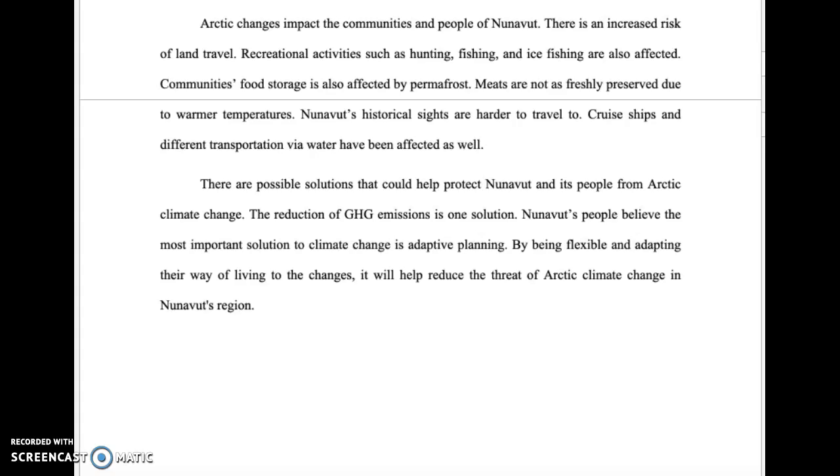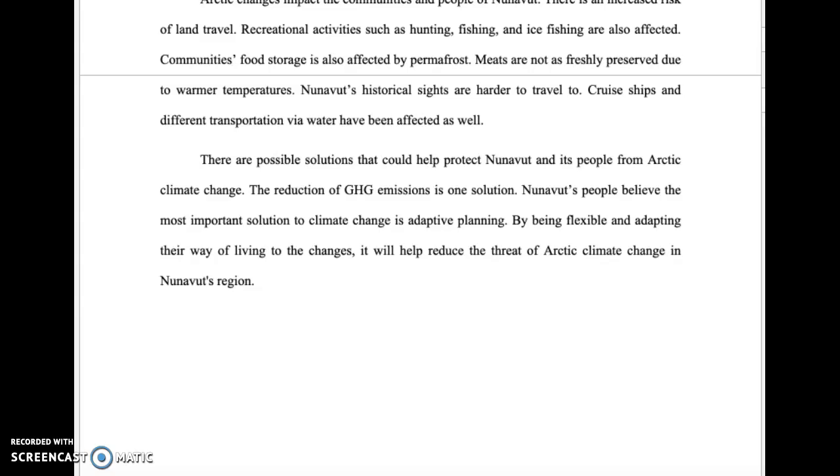There is an increased risk of land travel. Recreational activities such as hunting, fishing, and ice fishing are also affected. Communities' food storage is also affected by permafrost. Meats are not as freshly preserved due to water temperatures. Nunavut's historical sites are harder to travel to. Cruise ships and different transportation via water have been affected as well.